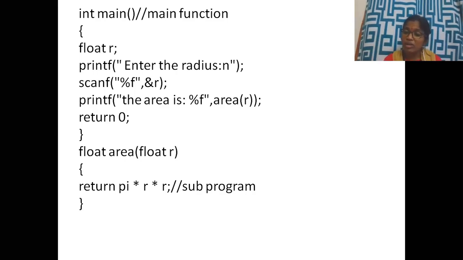So printf prints enter the radius, and scanf reads the radius to store the value. Previously I showed you, for A, you are storing the value 10 into A. I drew a box where we stored 10 into A. In the same way, here the R value is read from the keyboard and stored in that place. And print the area. Here the area is acting as a function where you are passing the parameter R.